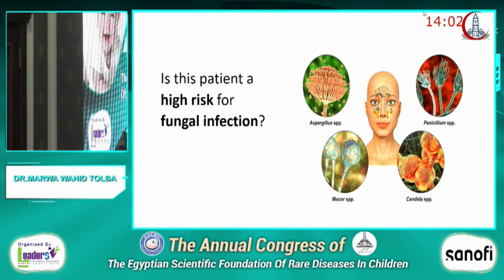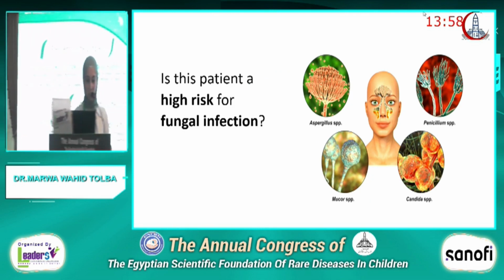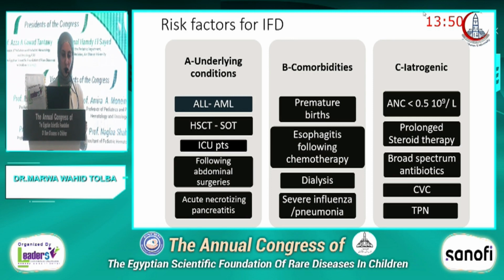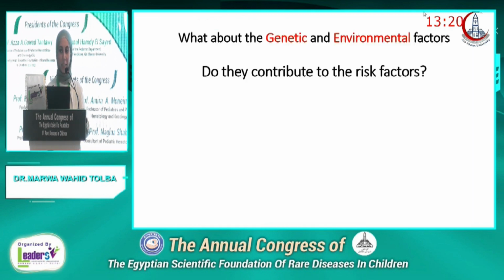Is this patient, ALL pre-B low risk, at high risk for fungal infection? Actually, risks for invasive fungal disease include underlying conditions such as ALL and AML, hematopoietic stem cell transplantation, solid organ transplantation, ICU patients following abdominal surgeries, acute necrotizing pancreatitis, and patients with comorbidities such as premature birth, esophagitis following chemotherapy, dialysis, severe influenza, or pneumonia. Iatrogenic causes predisposing for fungal disease include neutrophil count less than 0.5, prolonged steroid therapy, broad-spectrum antibiotics, central venous lines, and TPN.